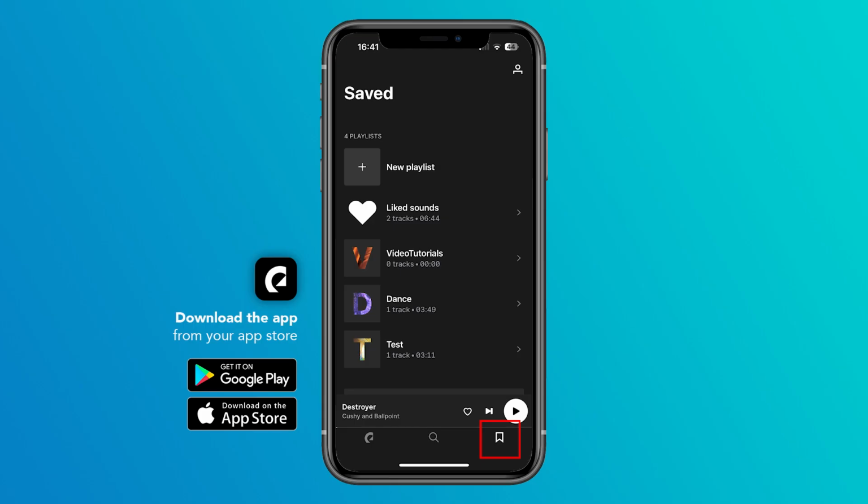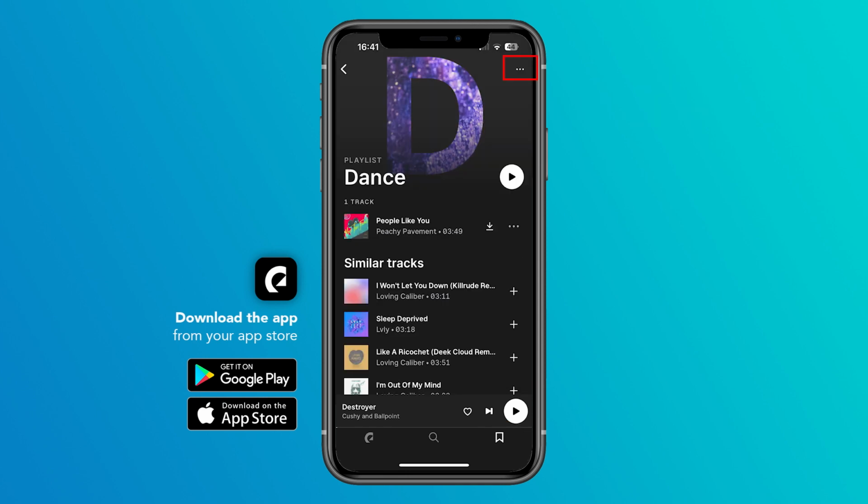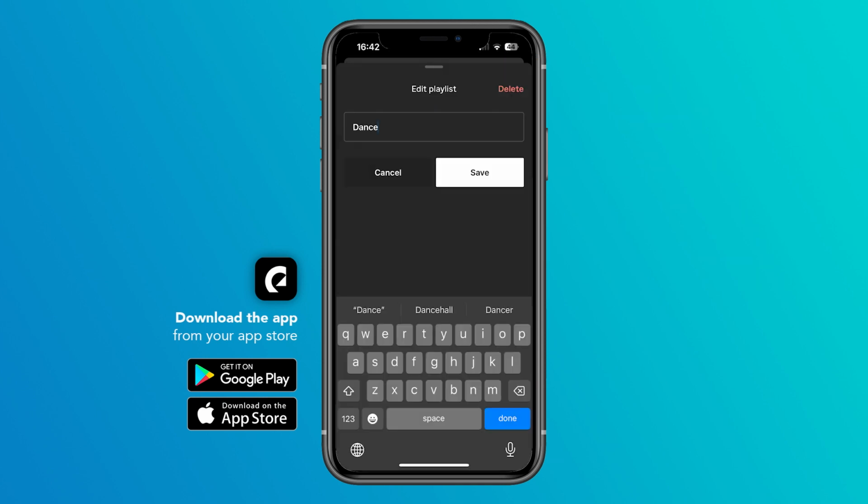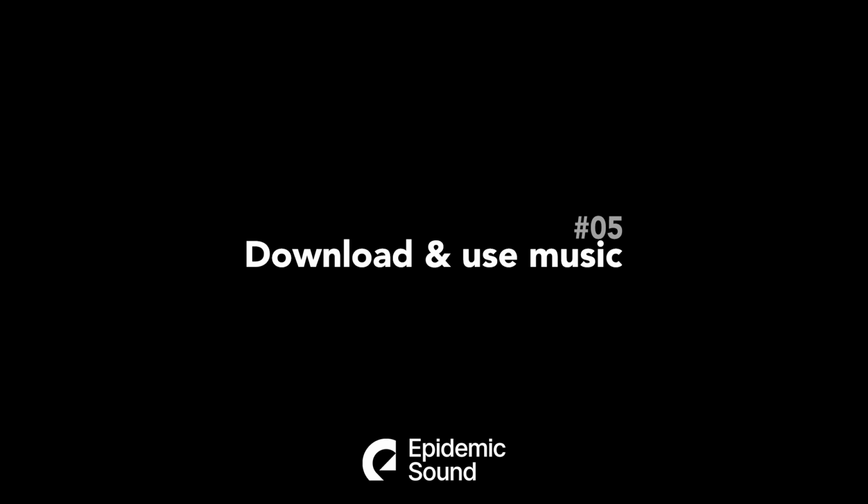In the app we can find all our playlists, projects and favorites in the bottom menu on the far right, where we can also easily edit them via their 3 points. But how do we use the songs in our projects now?